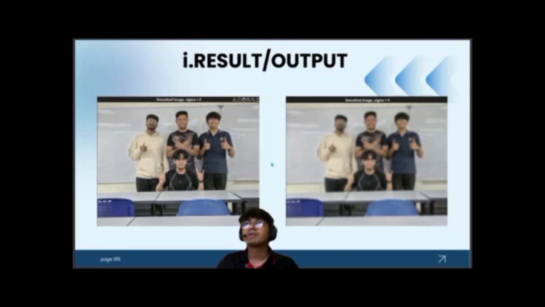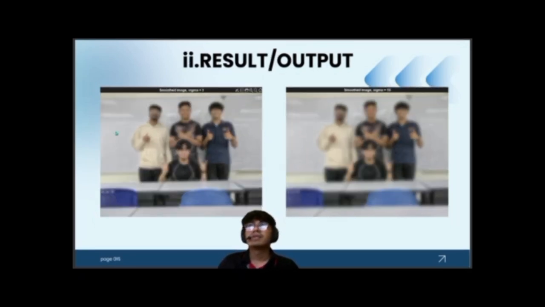So now here's the result and output. Here we label sigma equals 2, and then the smoothed image is sigma equals 5. This output shows the result with a higher sigma value. The image becomes much more blurred, which reduces the noise but also removes the fine details. This slide represents an even more blurred image, sigma equals 7 and sigma equals 10.